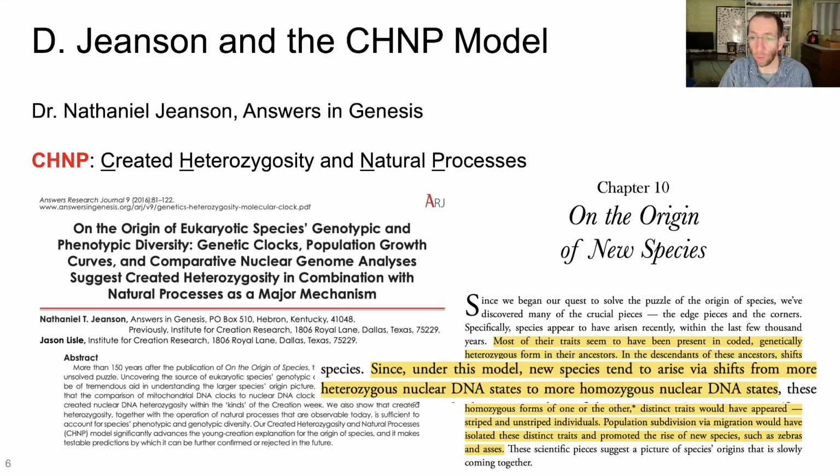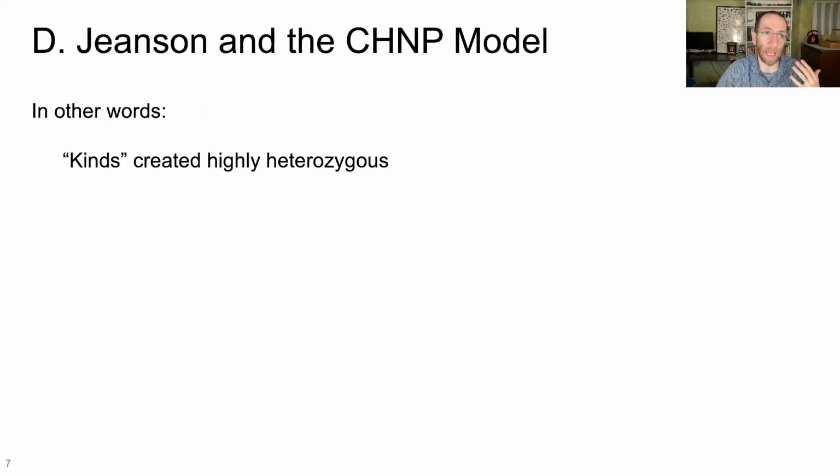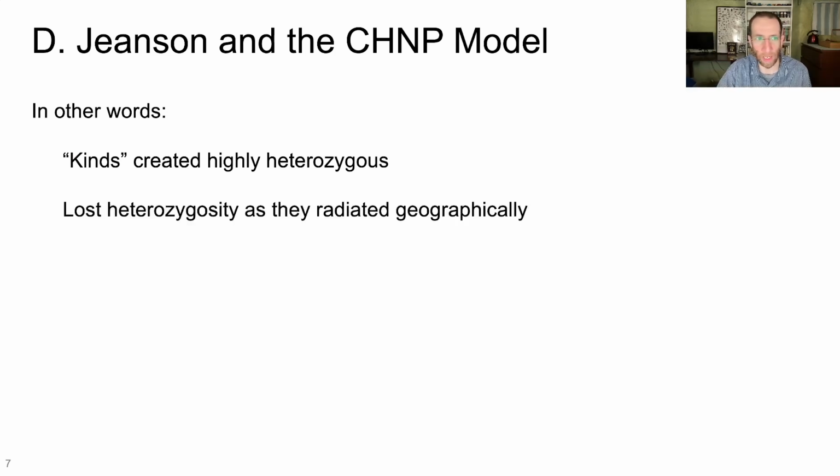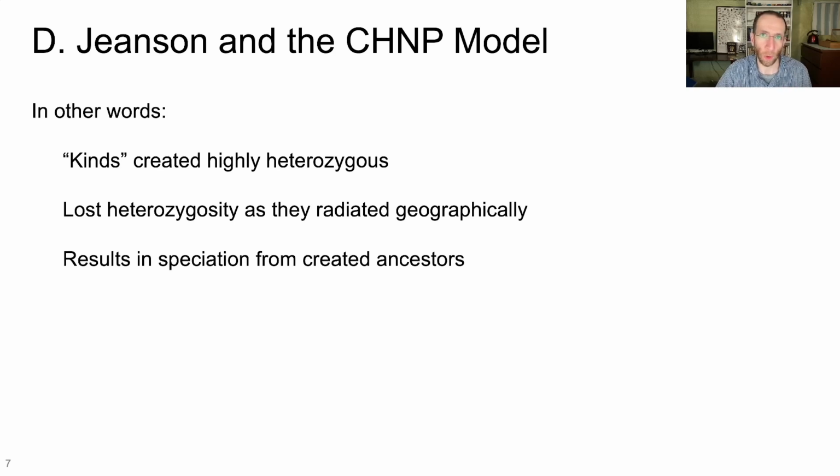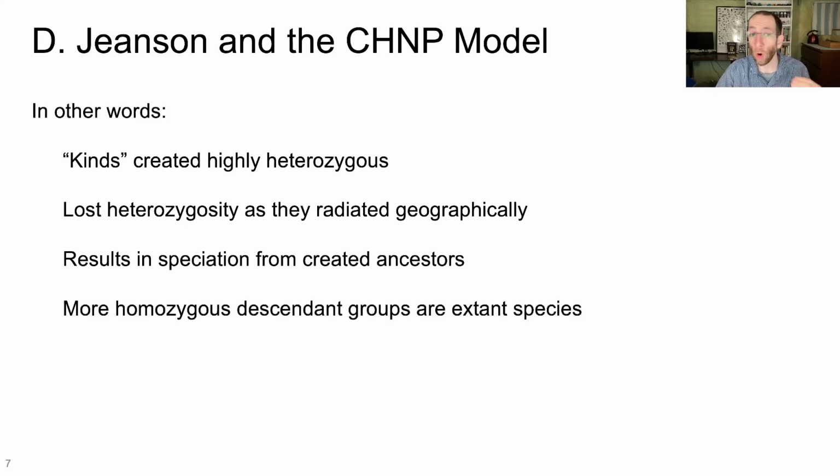That's a bit of a mouthful, so here is a simpler version. Under this model, new species tend to arise via shifts from more heterozygous nuclear DNA states to more homozygous nuclear DNA states. In other words, we can simplify this. We could say kinds, the created kinds, were created in highly heterozygous states. They lose heterozygosity as they radiate around the world geographically, and this results in speciation from those created ancestors. The more homozygous descendant groups are the extant species. Those are the things that are alive right now, and again, it's due to the loss of heterozygosity since creation.